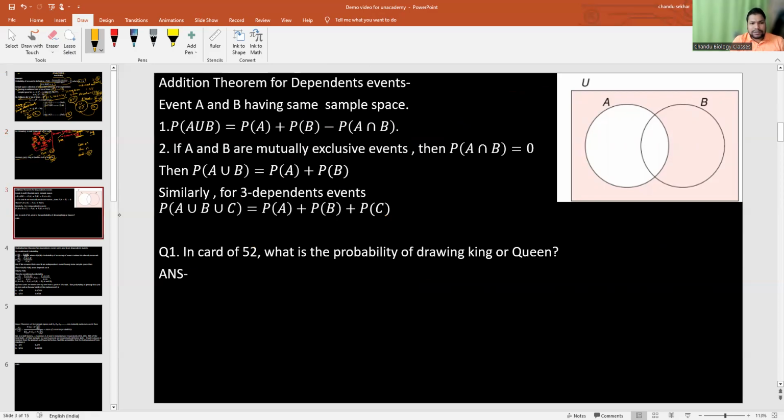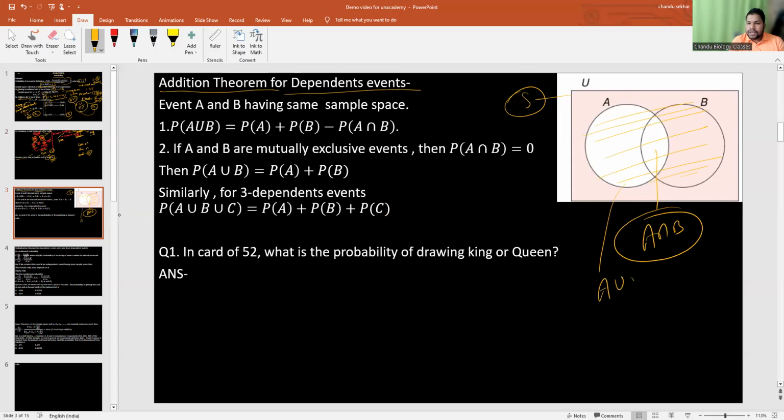Before moving to the questions, first we'll check the addition theorem for dependent events. What is a dependent event? The occurring of event A affects the other event B. So those two are dependent events. Let's say the dependent events have a sample space S, and this is event A and this is event B. This part is called the intersection, that is the common event. And this full part is the union, A union B. This part is called only A, which you can indicate as A intersection B bar.